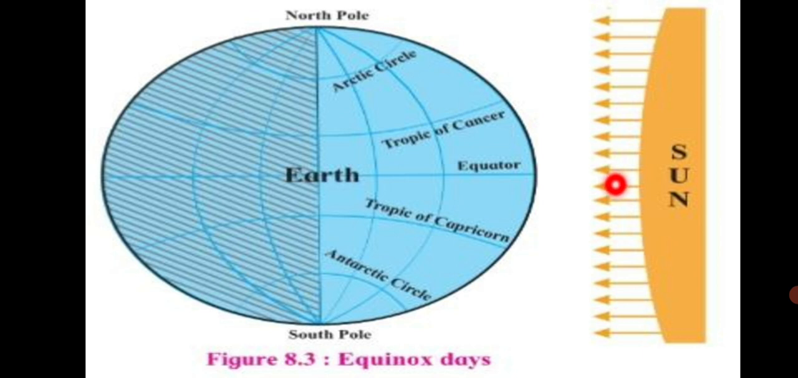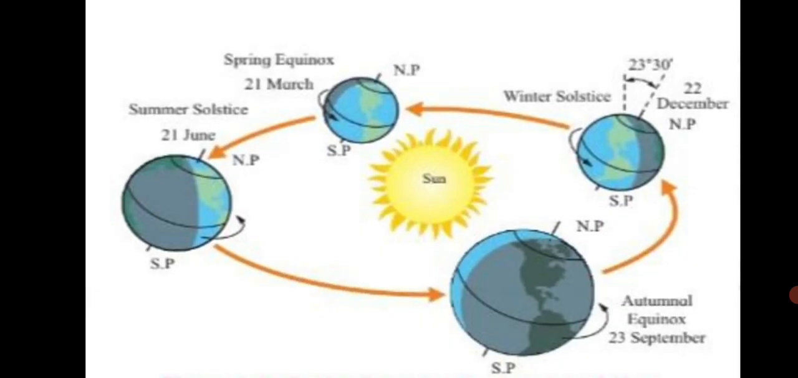In this condition, the circle of illumination coincides with the great circle defined by two opposite meridians. So in the northern hemisphere, spring prevails. From when? From 21st March to 21st June. From 21st March to 21st June, we see spring.